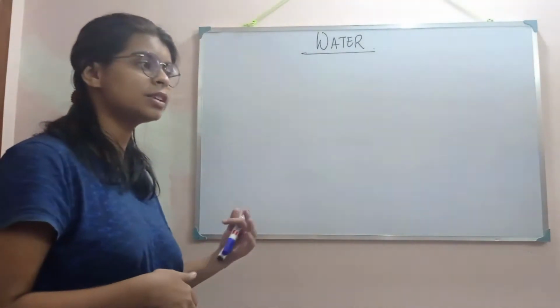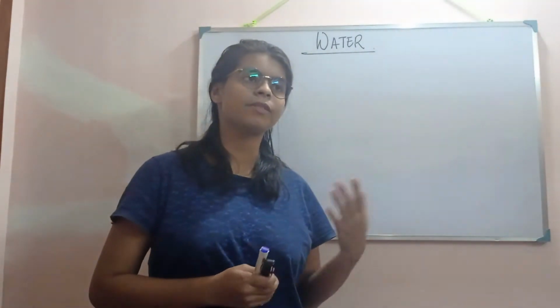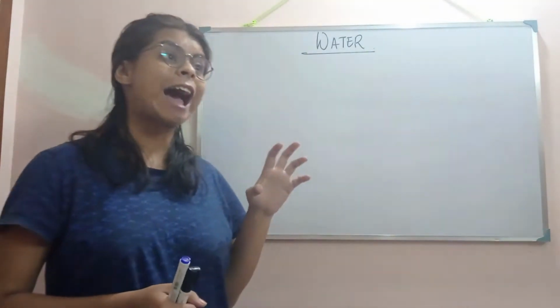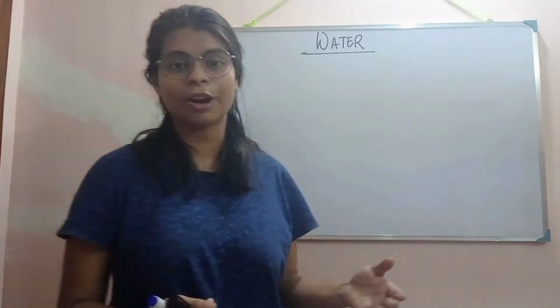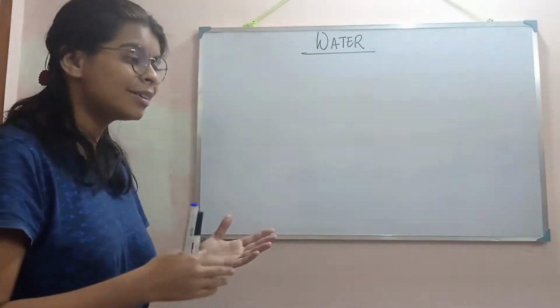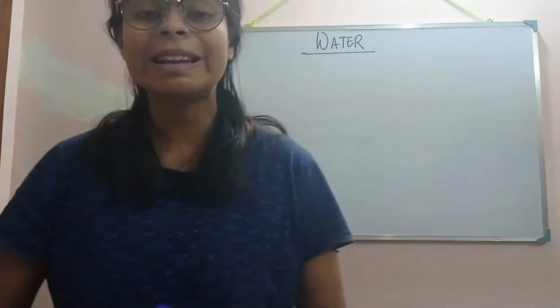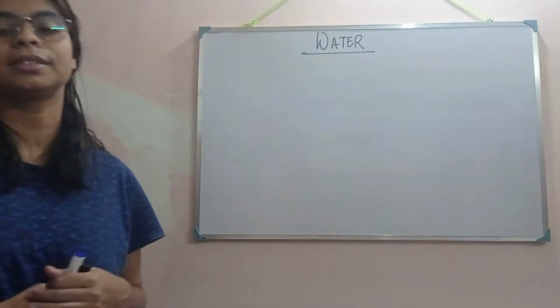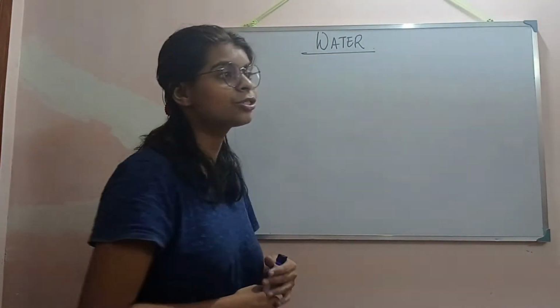Among this 70%, 97% cannot be drunk, it is not potable, but the rest 3% of the water sources can be drunk. So see, only 3% is available for us to drink, and the rest 97% is not drinkable.